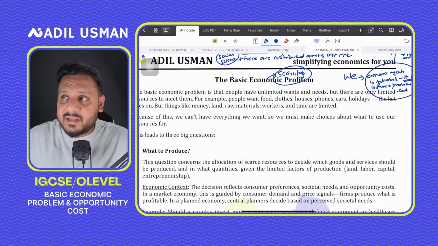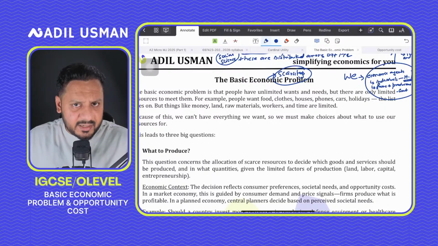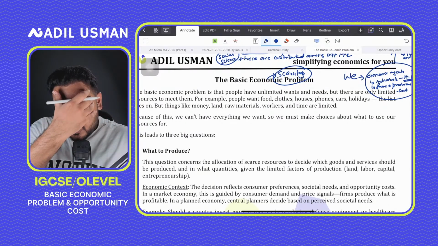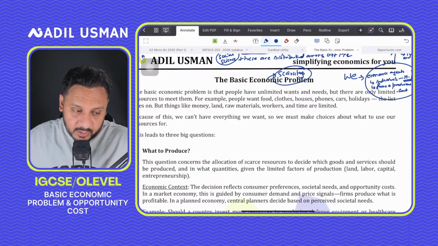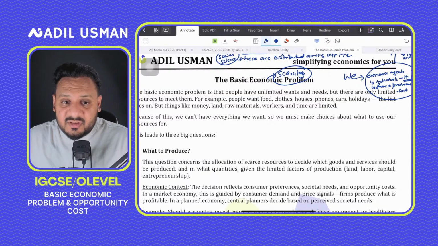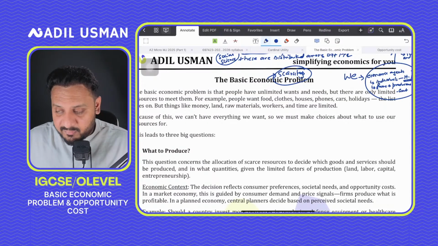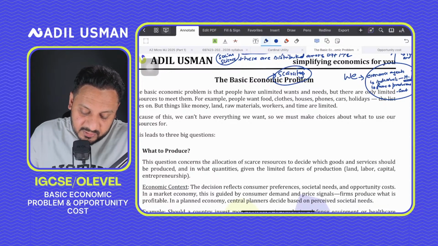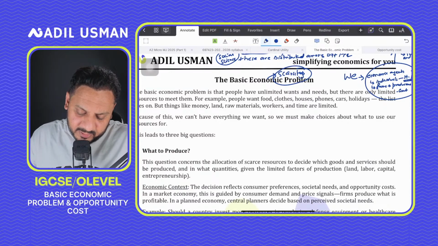Labor intensive is like the primary sector, the agricultural sector, mining, fishing, labor intensive work, right? So when we say how to produce, we need to see whether we should integrate more technology into our production process, or what? We'll see whatever technology is available, what factors of production are available, what resources are available, what is the cost of these factors of production, and I'm going to explain what these factors of production are.